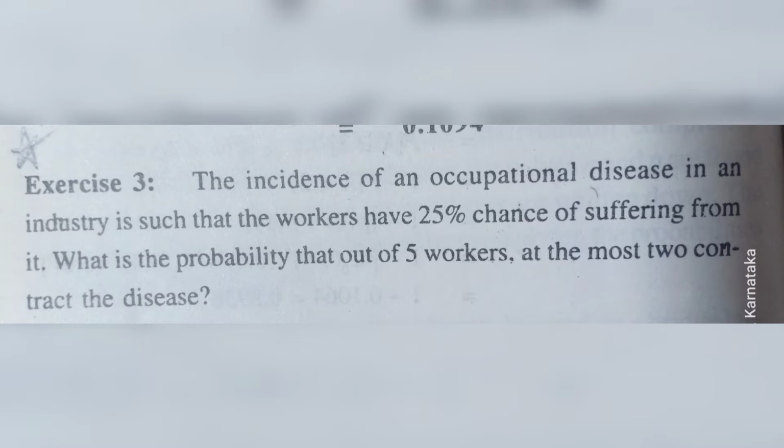If you select 5 workers from a particular company or industry, what is the probability that at the most 2 workers contract the disease? So let us proceed with the solution.